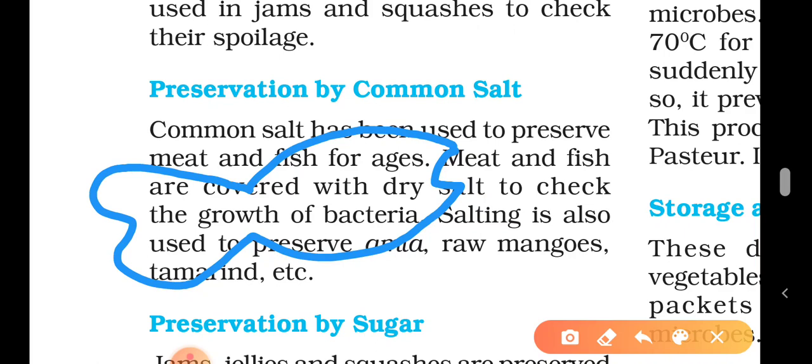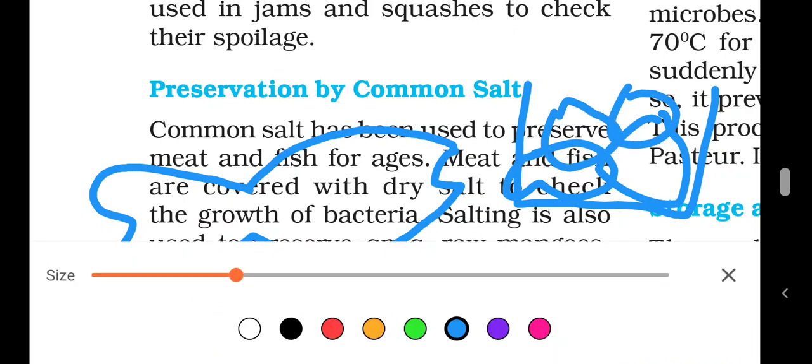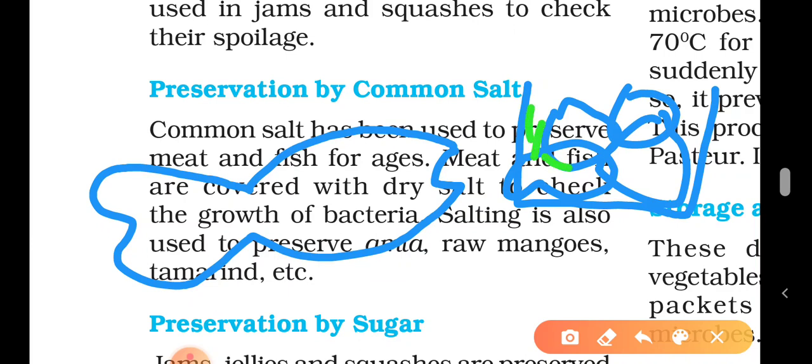See, if anyone catches a fish, a coastal person will catch a fish, then he wants to sell this fish to a person who is not nearby, at a long distance. What will he do? He will place the fish in some container, and he will put salt along with this, dry salt.